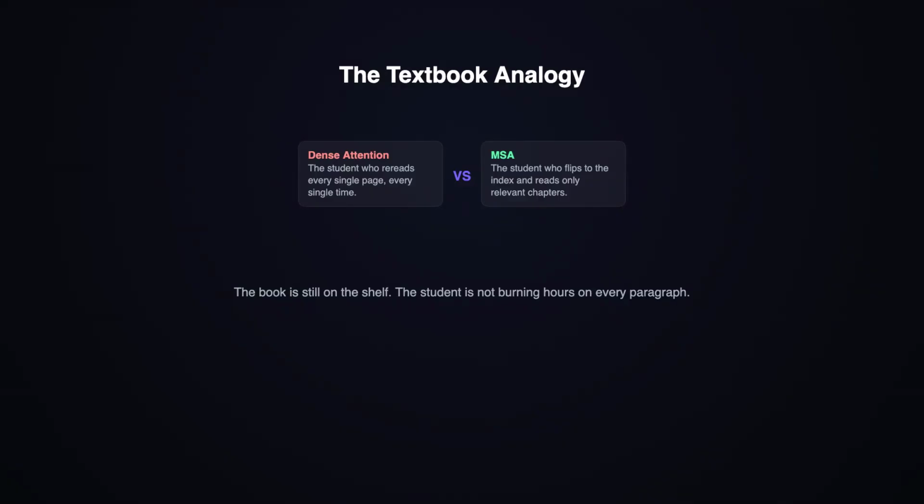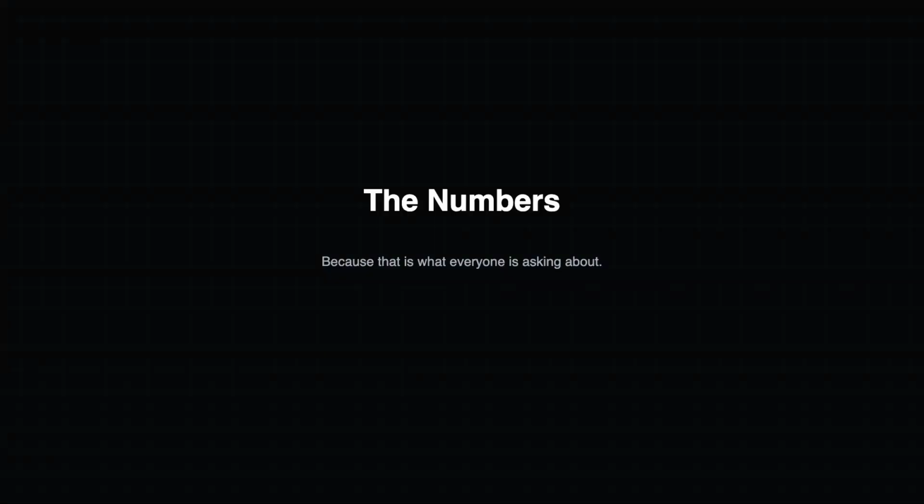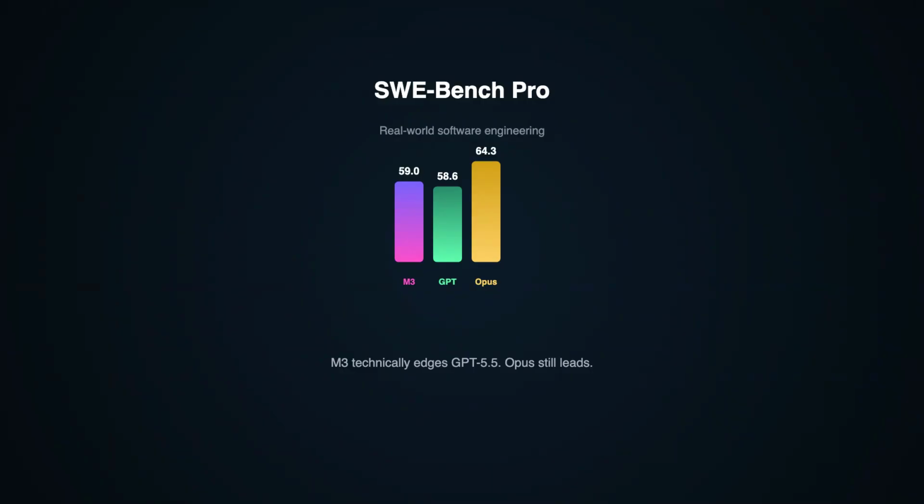Now the numbers, because that is what everyone is asking about. On StuffWeBench Pro, the real-world software engineering benchmark, M3 scored 59.0%. GPT 5.5 is at 58.6. Gemini 3.1 Pro is at 54.2. So M3 technically edges both. But Claude Opus 4.7 hits 64.3 and the freshly dropped Opus 4.8 is at 69.2.